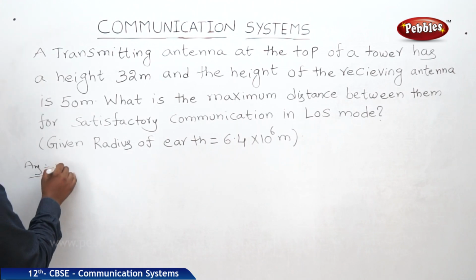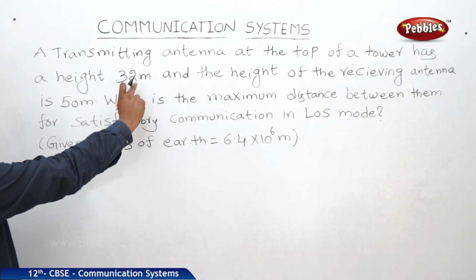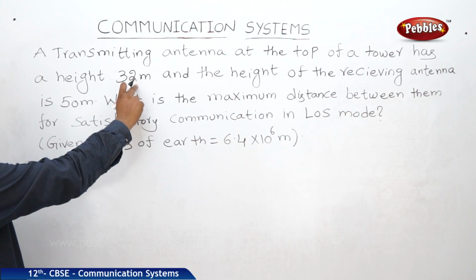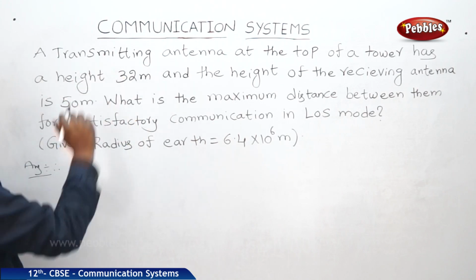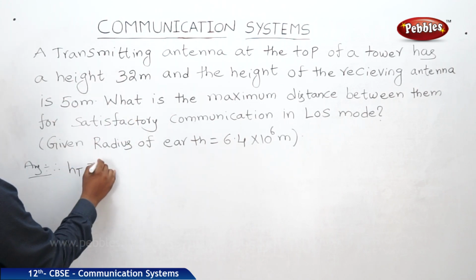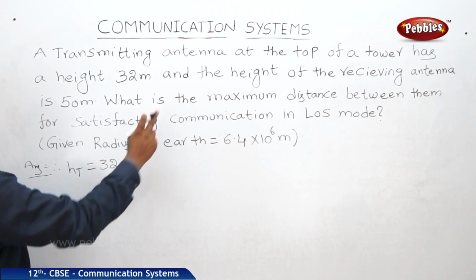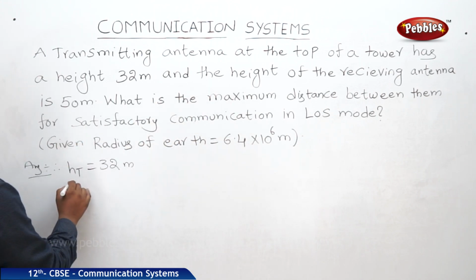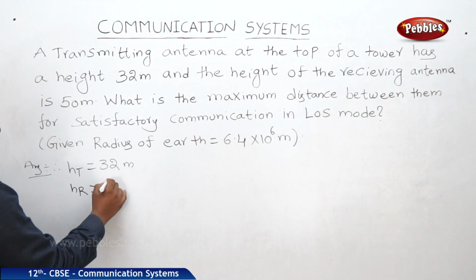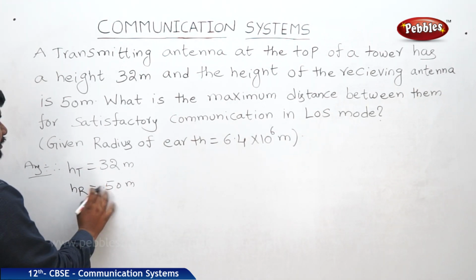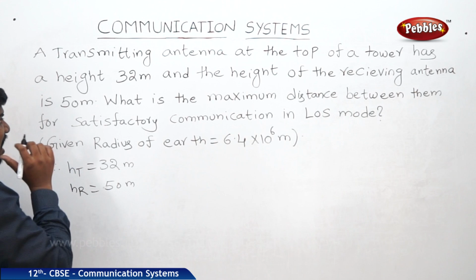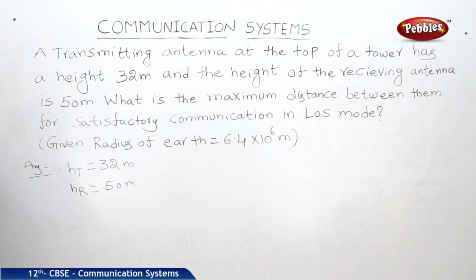See, the question: the transmitter tower top is 32 meters, HT is 32 meters. The receiver antenna is 50 meters height, HR is 50 meters.